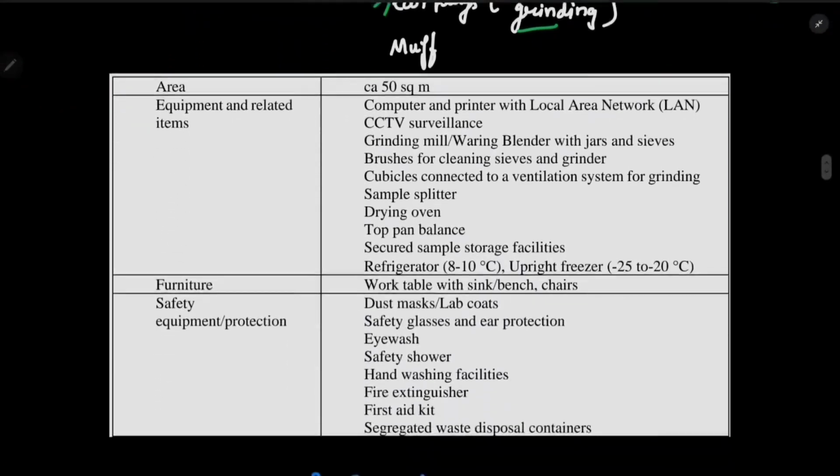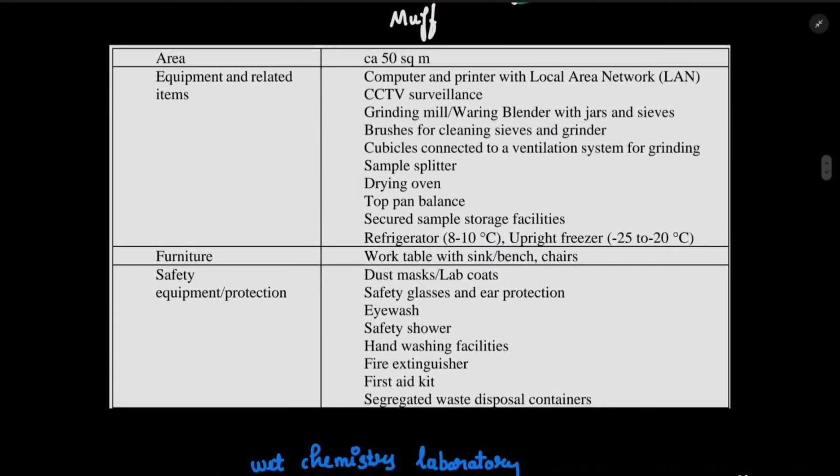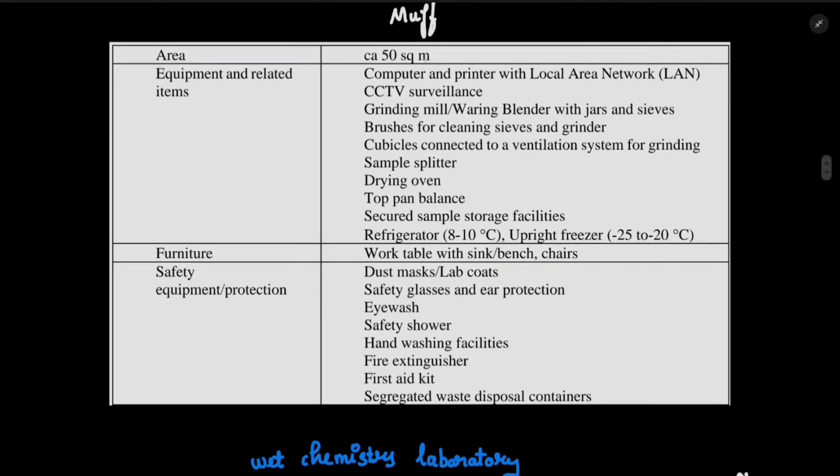So what is the requirement? The first one is area. It is 50 square meters. Obviously we have land, CCTV surveillance, and if we are doing the grinding and blending, we should have a grinding mill and blender.